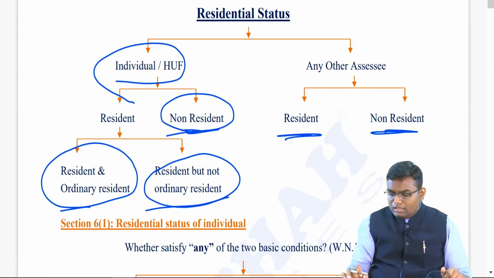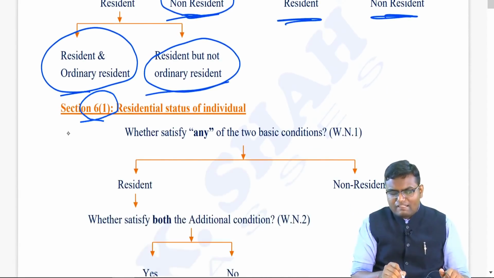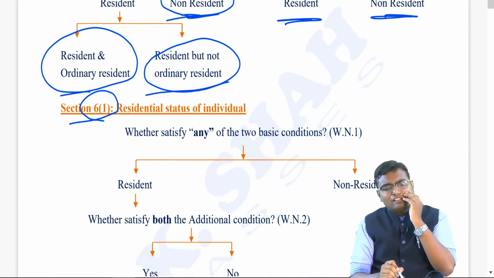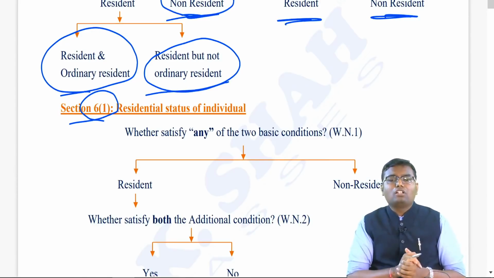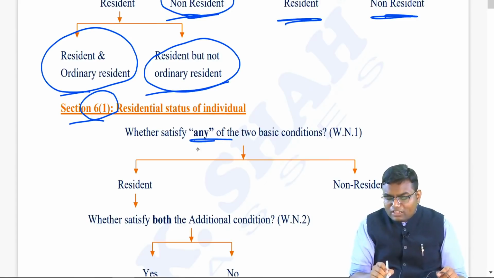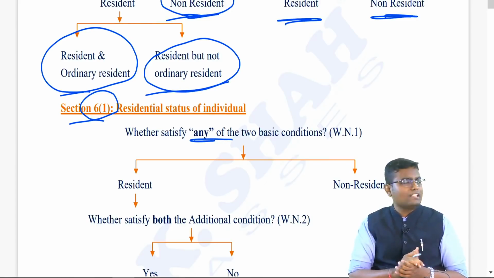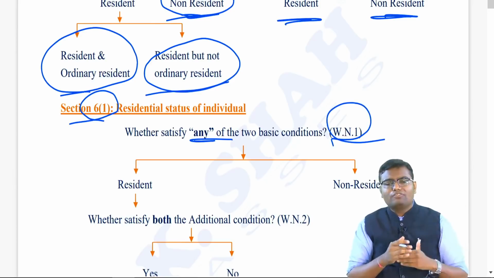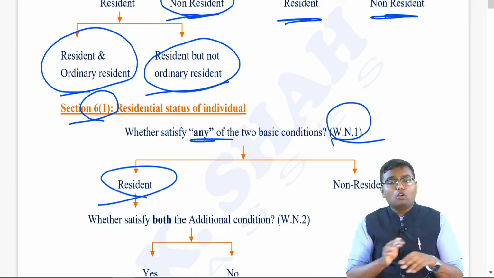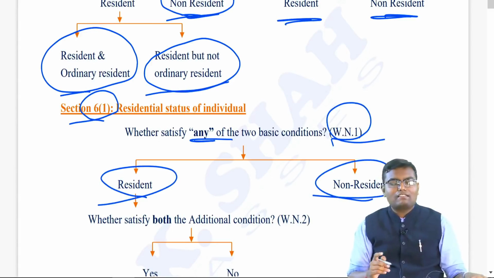Now, the very first section 6 subsection 1, residential status of individual. What is the process flow? You see first of all whether you satisfy any of the two basic conditions, which we will be learning in working note 1. If you satisfy any of them, you become resident. If you don't satisfy any of them, you become non-resident.